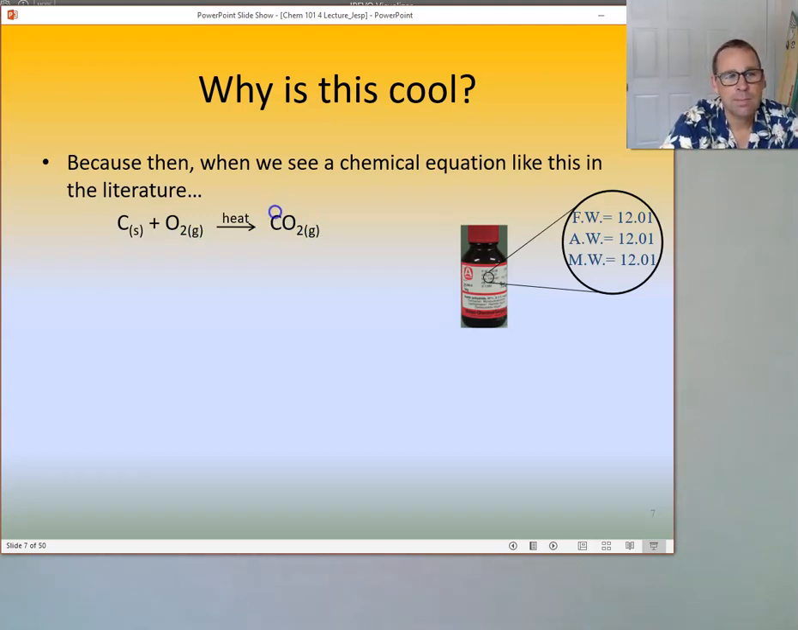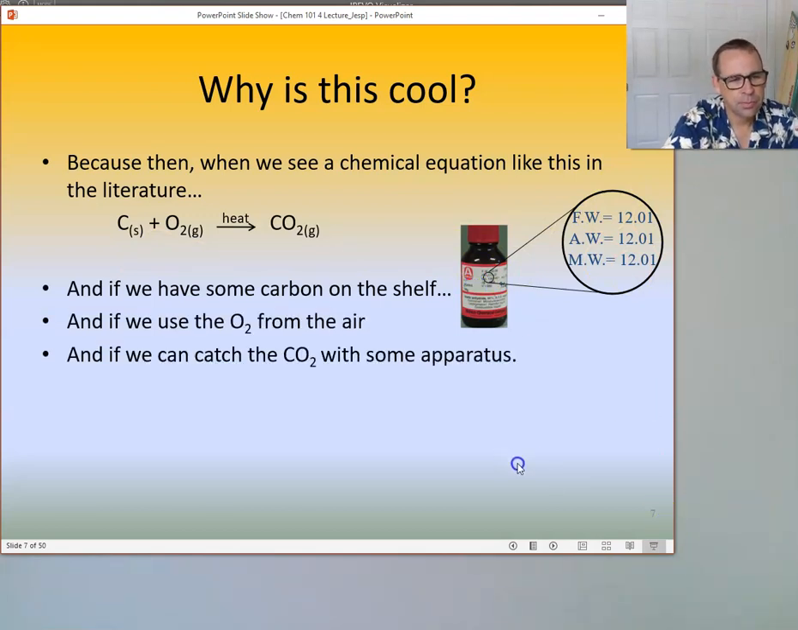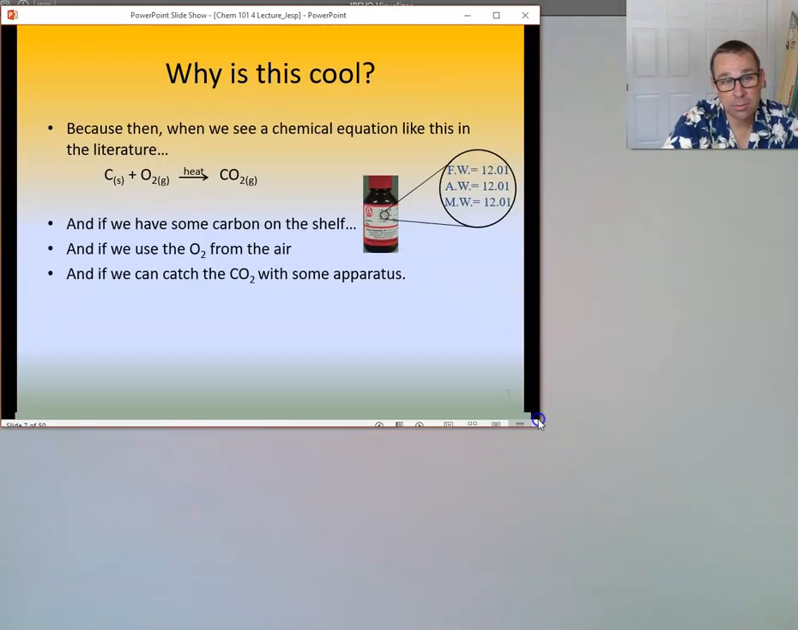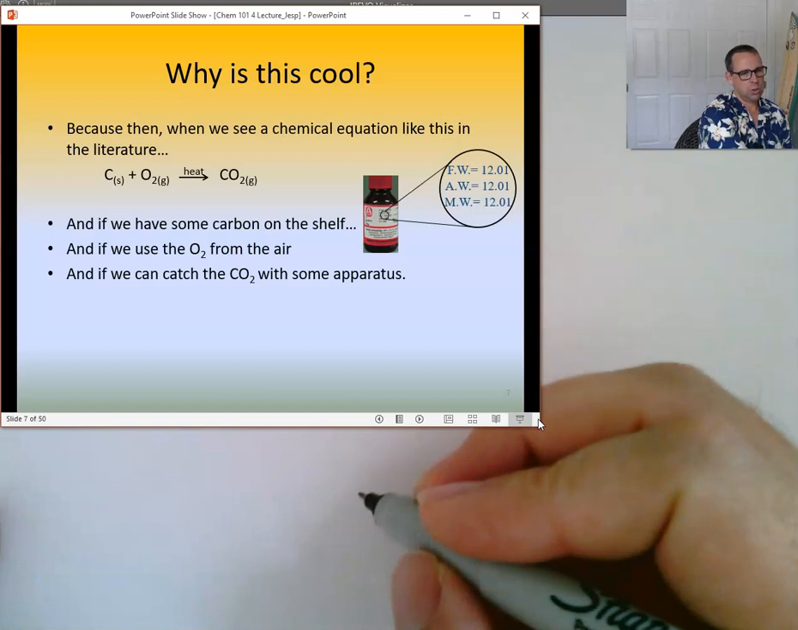Well, what's great is I can use the number on the side of the bottle of carbon that I have. I can weigh it out. I can use the oxygen from the air, right? And I can know exactly how much carbon dioxide I'm going to have. So, for example,